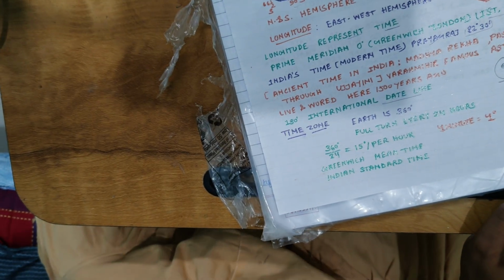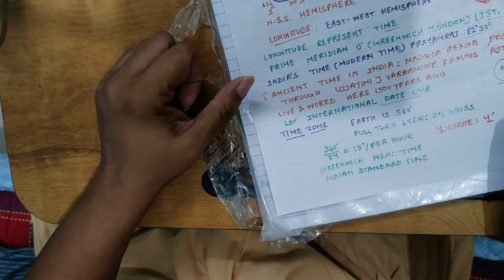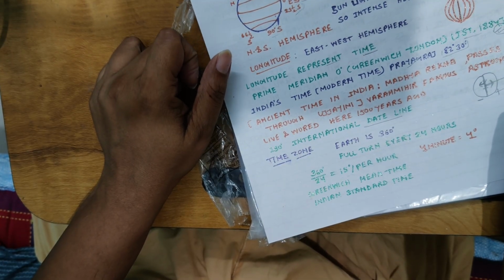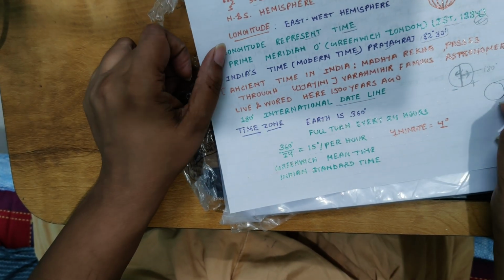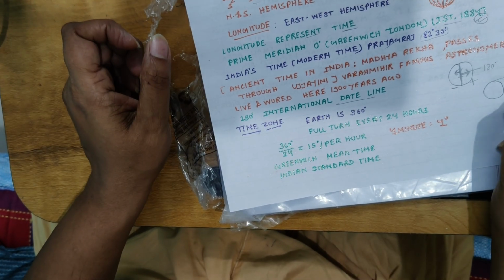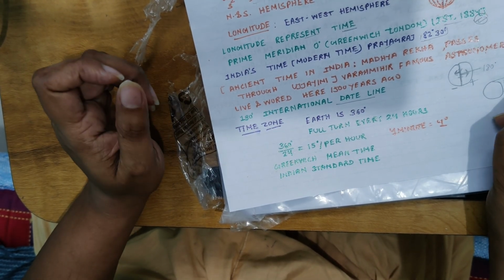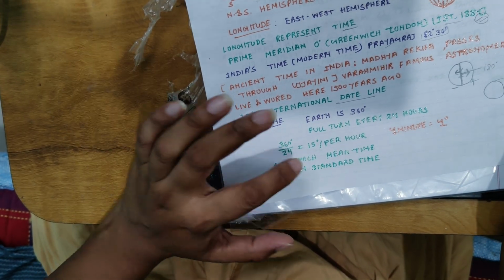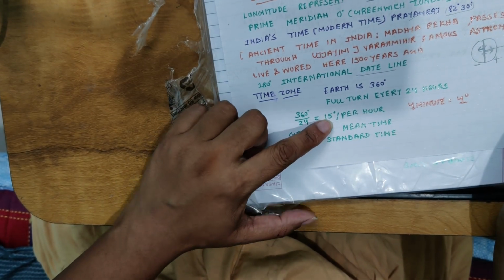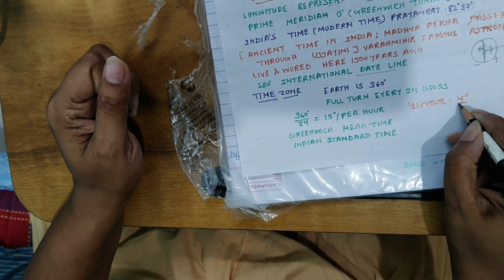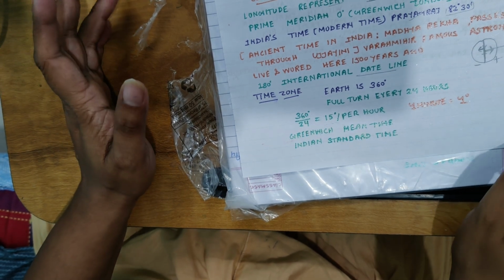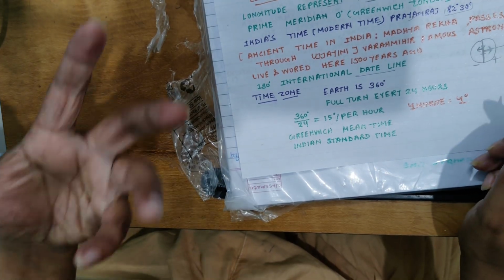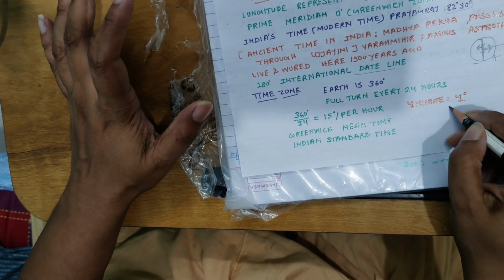There is also one thing, the time zone and how time is calculated. Earth is basically a sphere. That's why it is assumed as 360 degrees of a spherical unit, and it makes a full turn every 24 hours, means 24 hours is basically one day. That's why we conclude that 15 degrees per hour, means 4 minutes is equal to 1 degree. And whenever we calculate our time, we will do that.